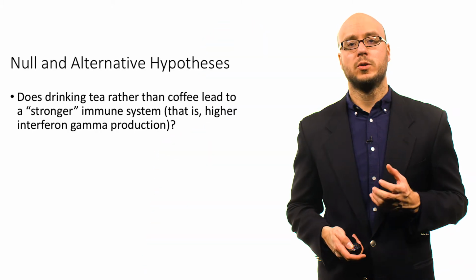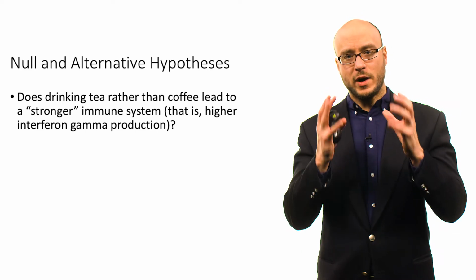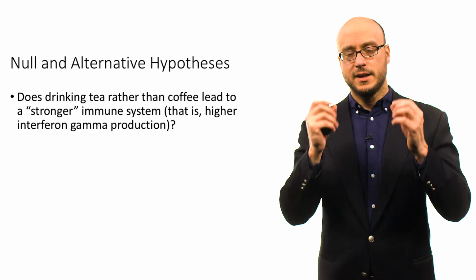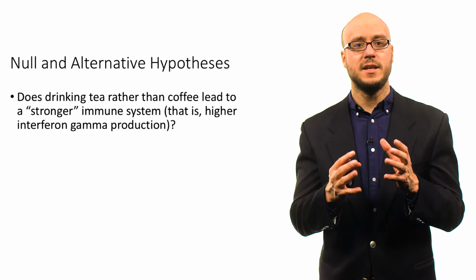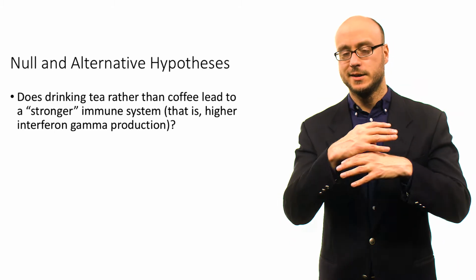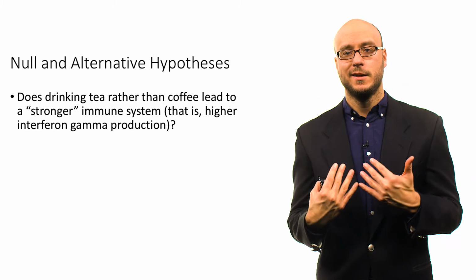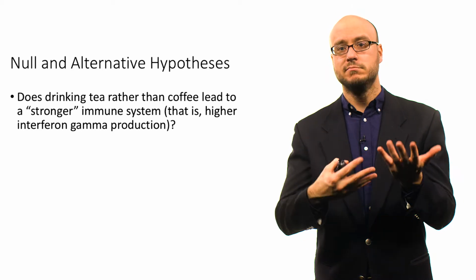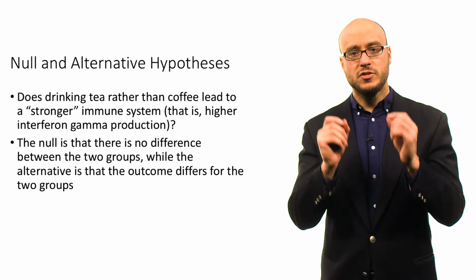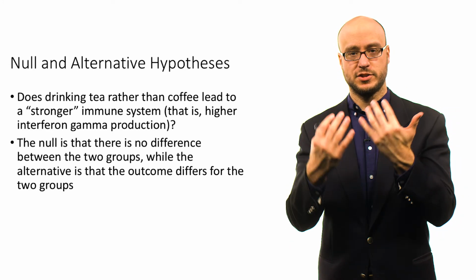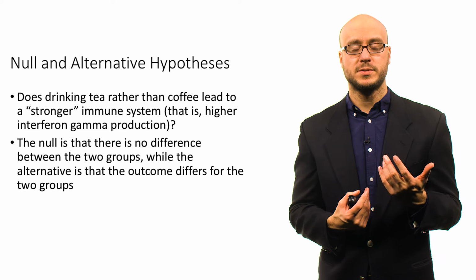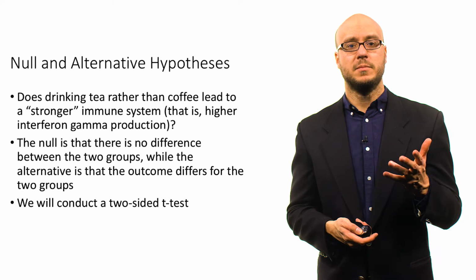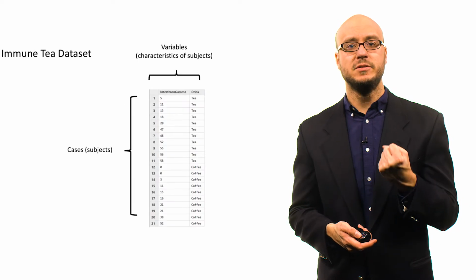So let's think about the null and alternative hypotheses. The question here is, does drinking tea rather than coffee lead to a stronger immune system? Their outcome here is interferon gamma production. It's a lot of words. The point is, it suggests a stronger immune system. So the null is that there's no difference in the strength of immunity between the two groups, those who drink tea and those who don't, while the alternative is that the outcome differs for the two groups. So we're going to conduct a two-sided t-test.